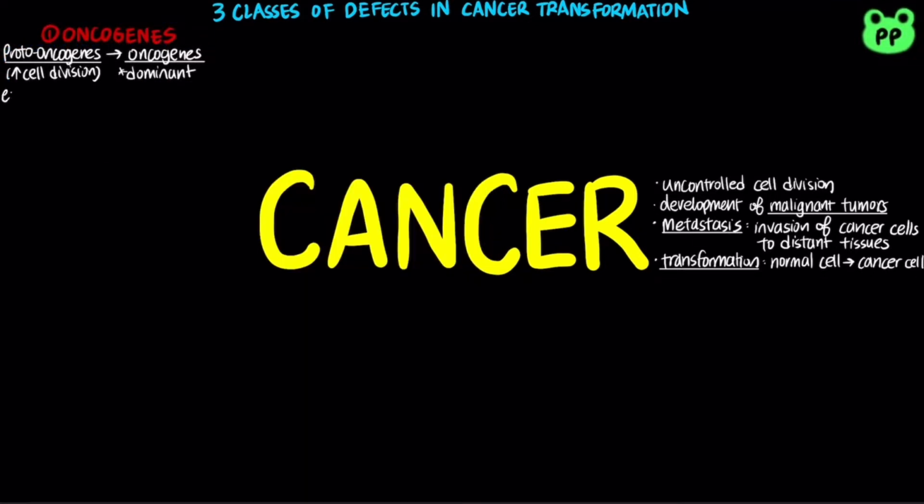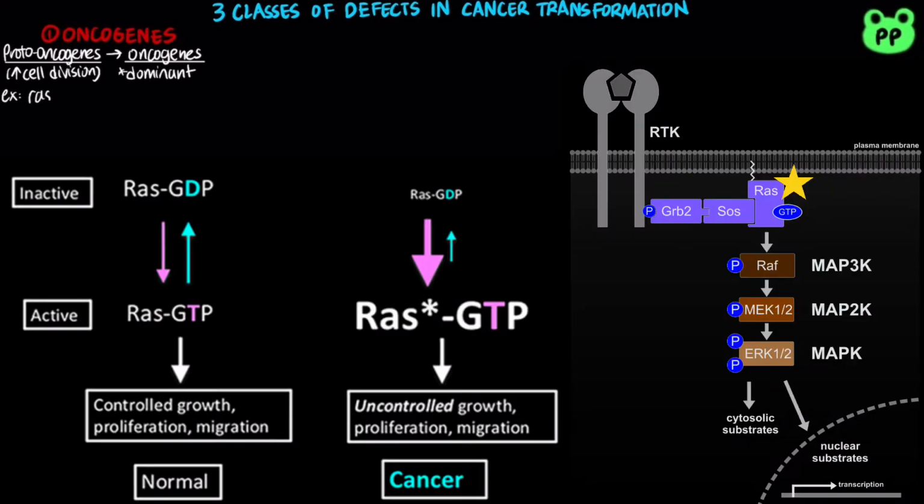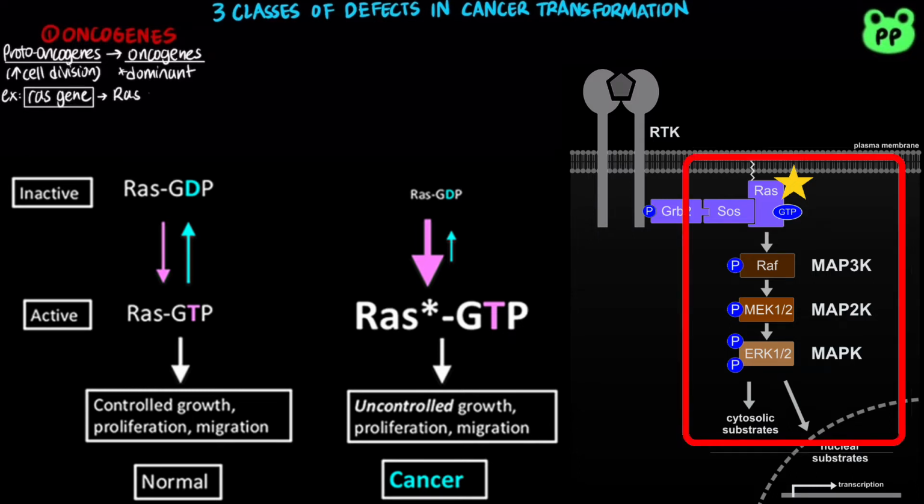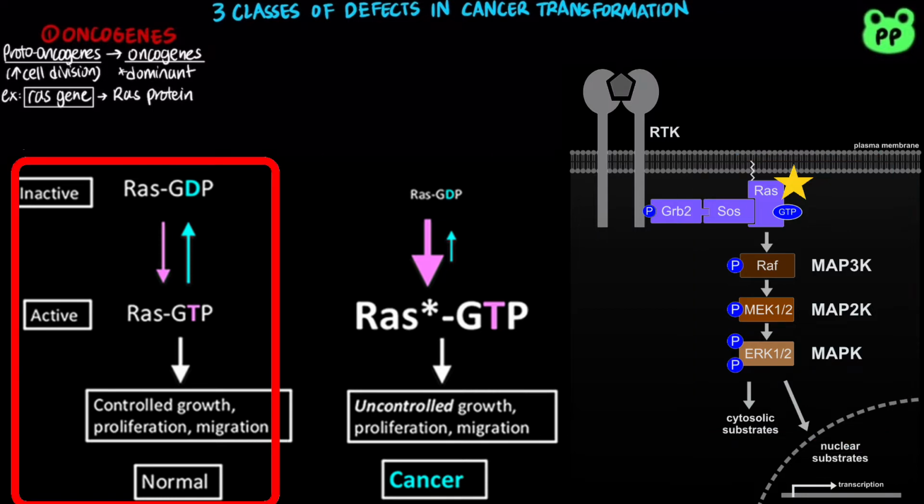Examples of oncogenes include the gene that encodes for G protein RAS, which plays a central role in the signal transduction pathways of many growth factors. As I covered in my previous video, RAS is part of the MAPK pathway that is activated by GTP and ultimately activates gene expression for cell division proteins.